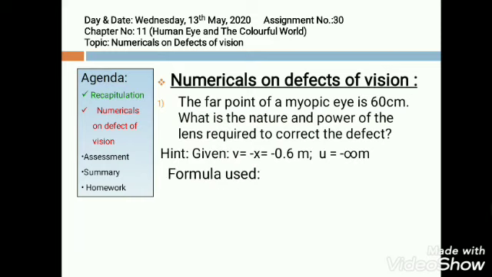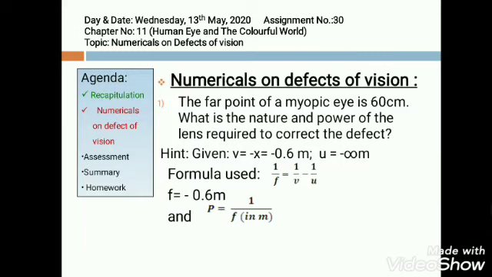Formula used? Yes, the lens formula: 1 by f is equal to 1 by v minus 1 by u. Putting these values, the focal length f comes out to be minus 0.6 meter. And the power of lens is given by the formula P is equal to 1 by f, where f is taken in meters.